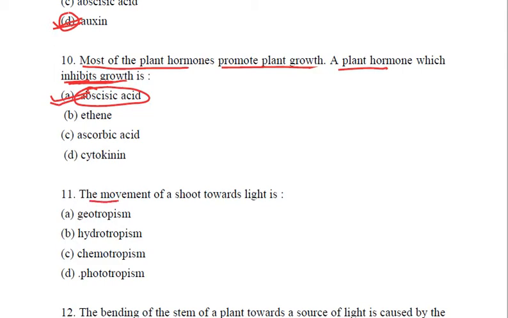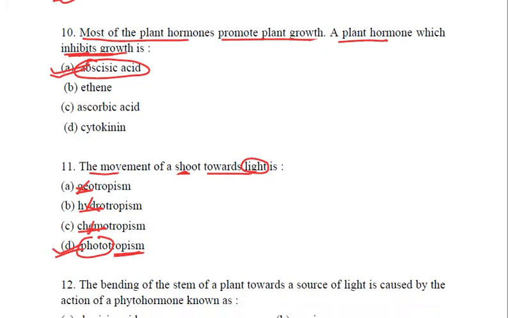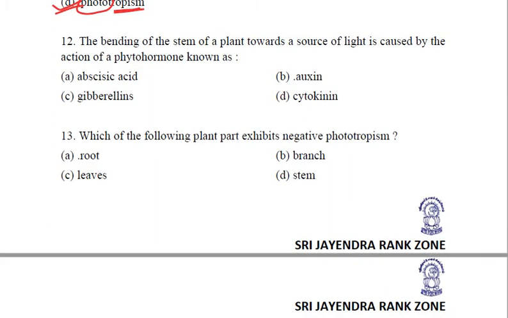The movement of a shoot towards light. When we are concerned with light, it is not geo, not hydro, not chemo, it is phototropism. That is the movement of parts of plants in response to light, and shoots, we know, grow towards light; they show positive phototropism. Clear?